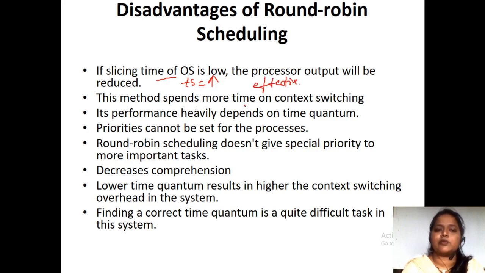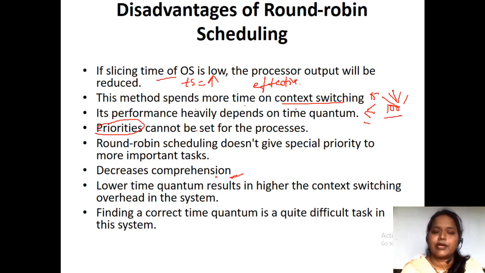This method spends more time on context switching. Why? Because if 5 processes are there, we can switch easily. If 100 processes are there, switching between the 100 processes is very difficult. That is one of the drawbacks. We can't give priorities. Even if a process has the highest priority, it has to wait until its turn comes.